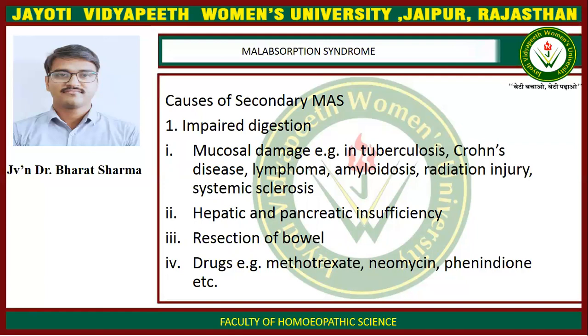The second thing that can cause impaired digestion is hepatic and pancreatic enzyme insufficiency. Third, resection of bowel also causes impaired digestion. Fourth is drugs, that is methotrexate, neomycin, phenytoin, etc., which can cause impaired digestion and lead to secondary malabsorption syndrome.